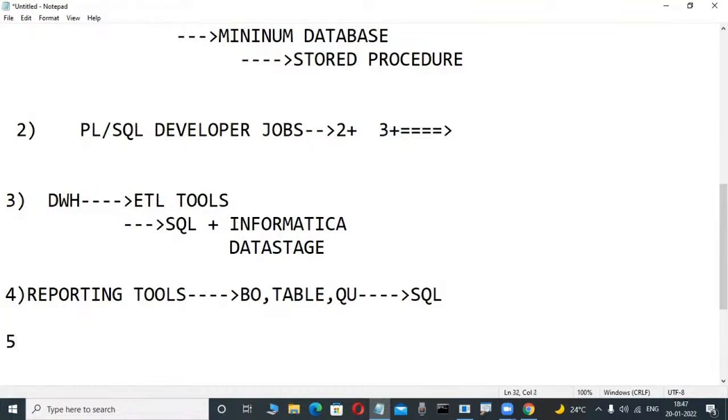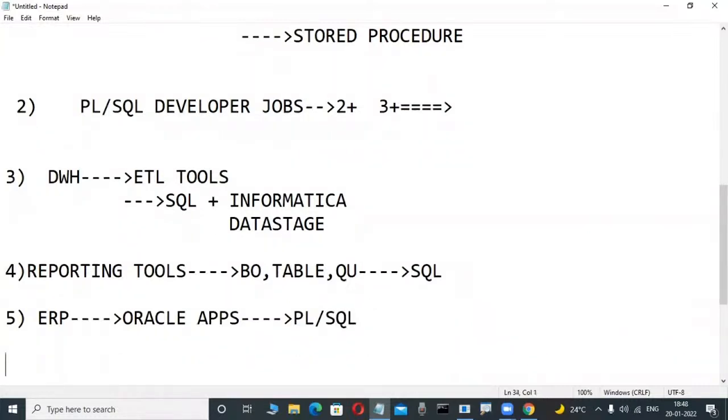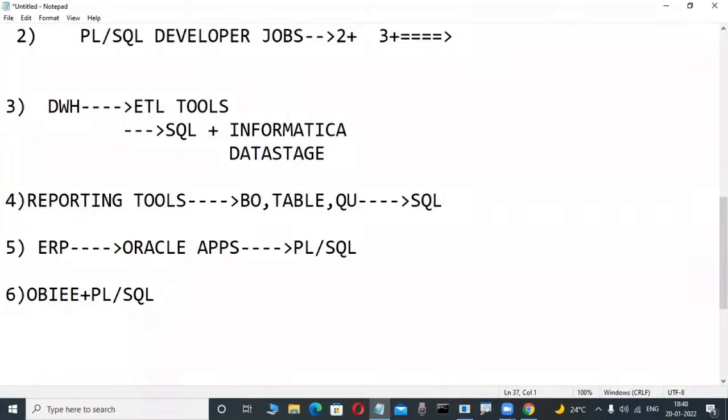Some programmers are interested in the ERP side. Oracle Apps is an ERP, like SAP, with Oracle Applications 11i. These persons need very good knowledge of PLSQL, so they also learn these courses. Then there are OBI programmers, where this product comes with PLSQL jobs. Those persons also learn these courses.